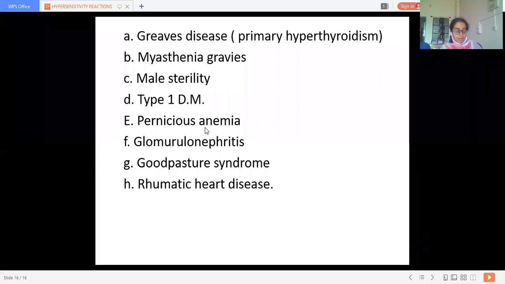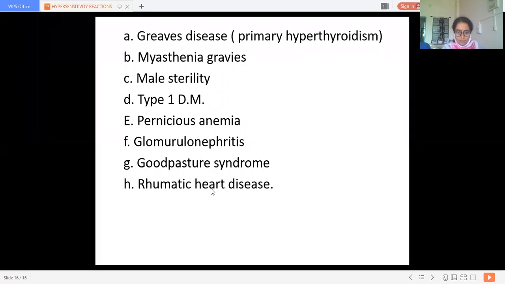Then Goodpasture syndrome. It is again an example of this particular disease. In this, there is formation of antibodies against the renal glomeruli as well as the alveoli of the lung. So both of these get destroyed because of antibodies against those tissues. We call this Goodpasture syndrome. Destruction of the renal glomeruli gives rise to nephritis, and action on the alveoli gives rise to pulmonary hemorrhages. And then rheumatic heart disease, that we discussed.